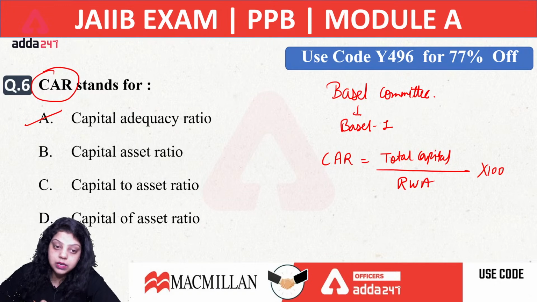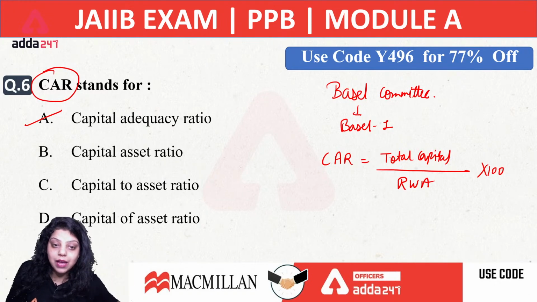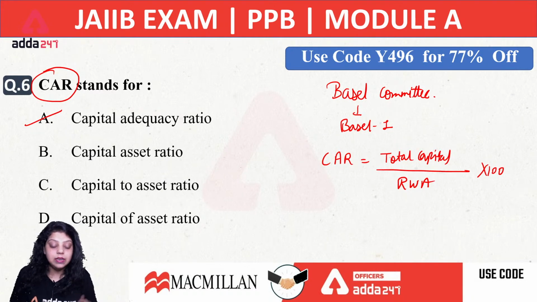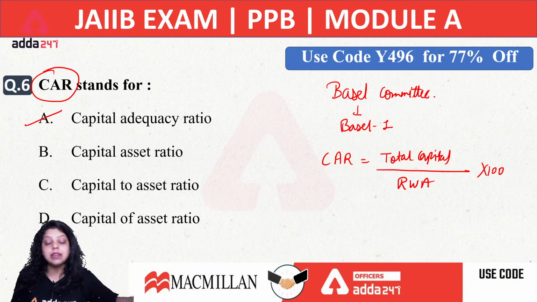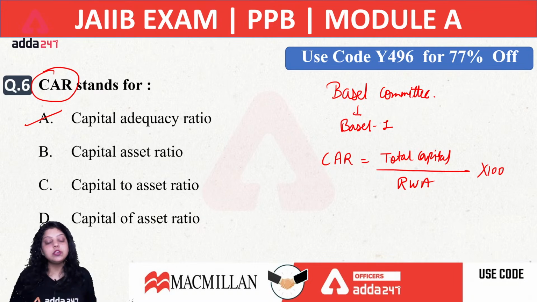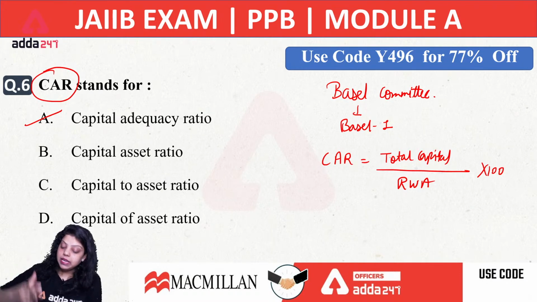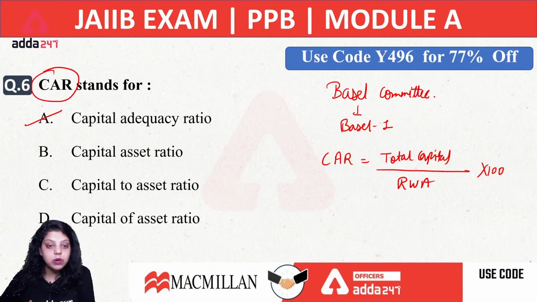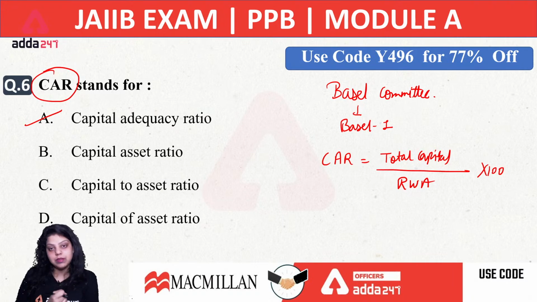Let's say when it comes to CRR, the cash reserve ratio, all the banks have to calculate their CRR on NDTL. Every bank will maintain a different CRR reserve with RBI because every bank has a different NDTL. Similarly, how much capital adequacy ratio has to be maintained will be given by the Basel committee, but each and every bank will maintain a different amount as a percentage given to them, because each bank has a different total capital and a different risk weightage asset.